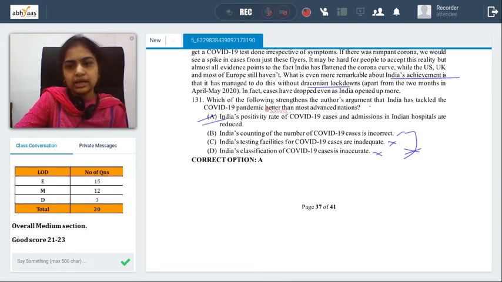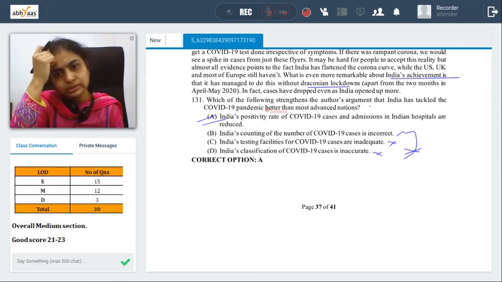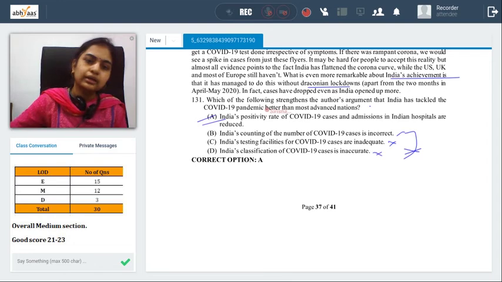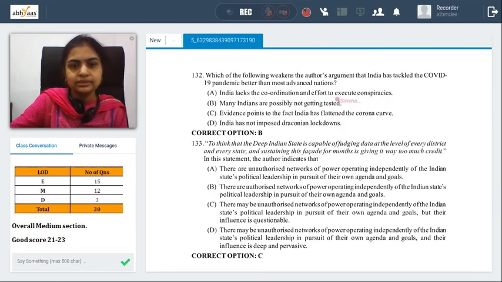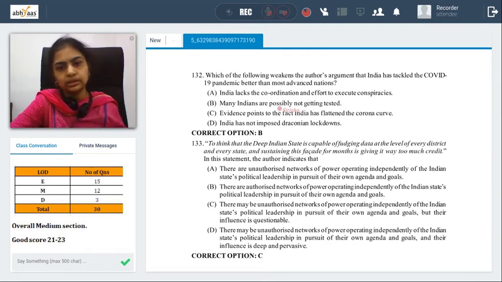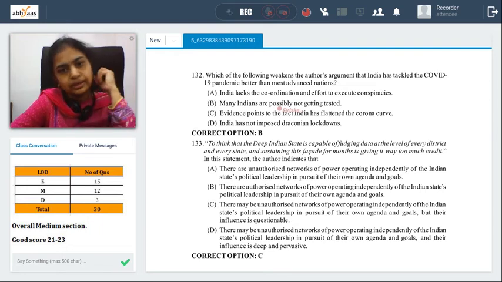Which of the following weakens the author's argument that India has tackled the COVID-19 pandemic better than most nations? India lacks the coordination and effort to execute conspiracies. Many Indians are possibly not getting tested. Evidence point to the fact that India has flattened the corona curve. India has not imposed draconian lockdowns.